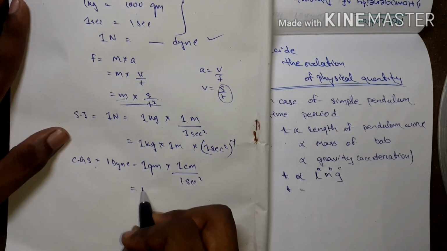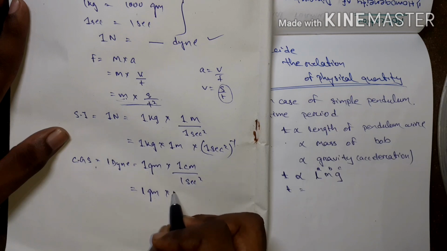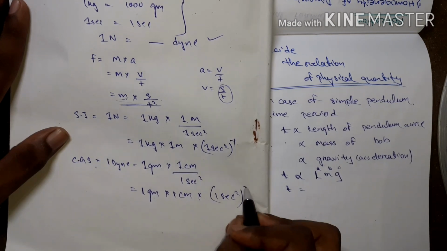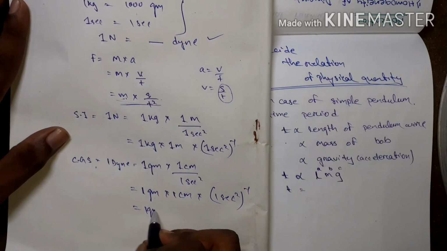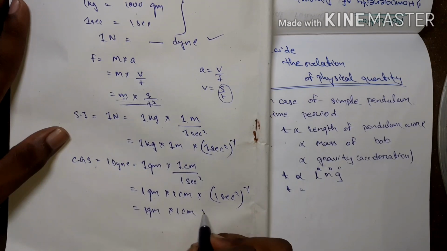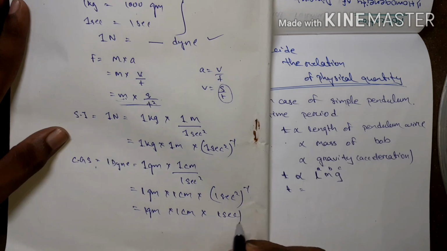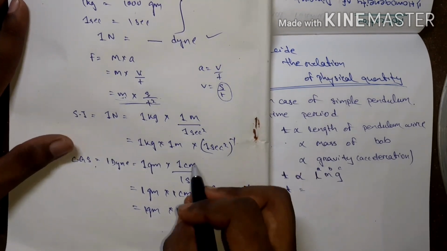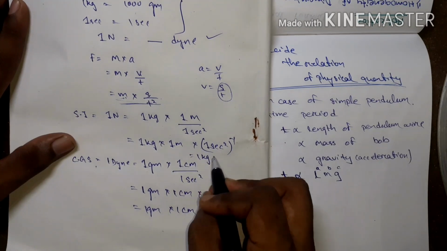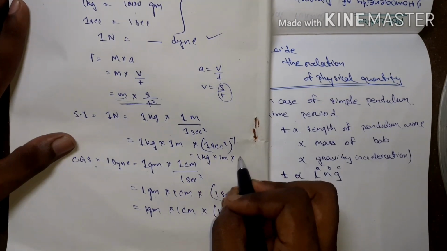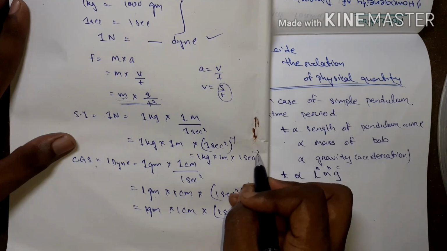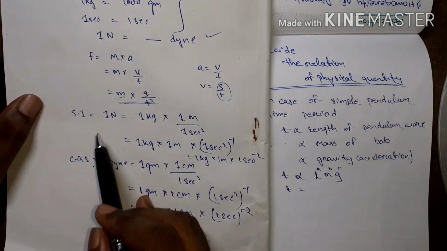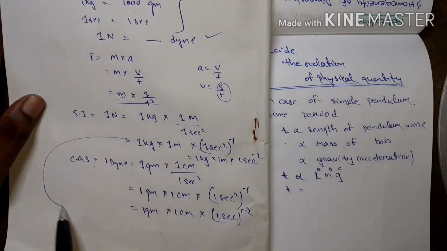Then I can write 1 gram into 1 cm into 1 sec to the minus 2. Multiply only. Then 1 kg, 1 meter into 1 sec to the minus 2. Okay. Now I have to find the relation between this and this.